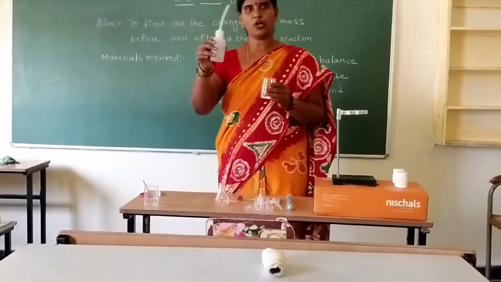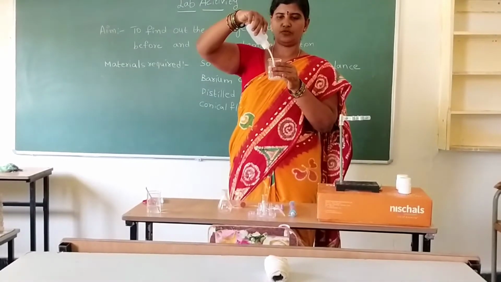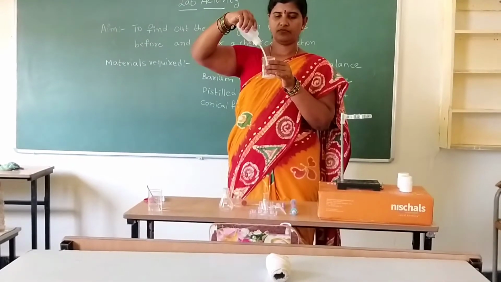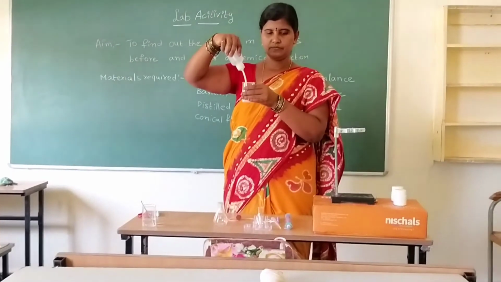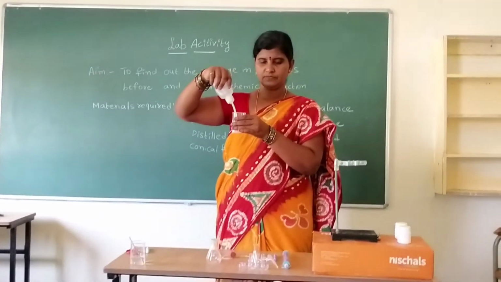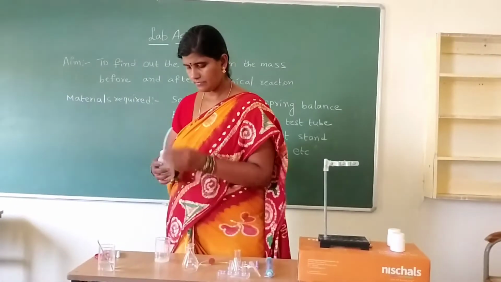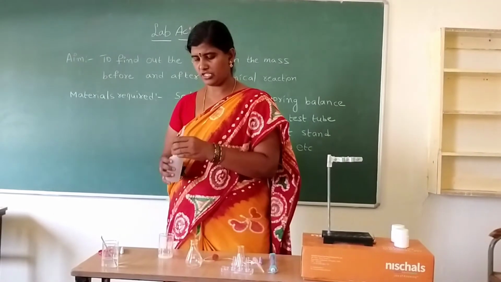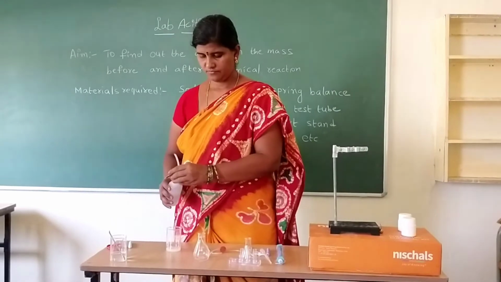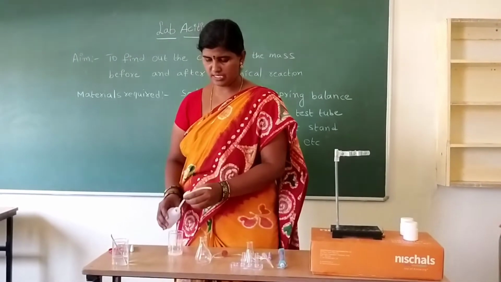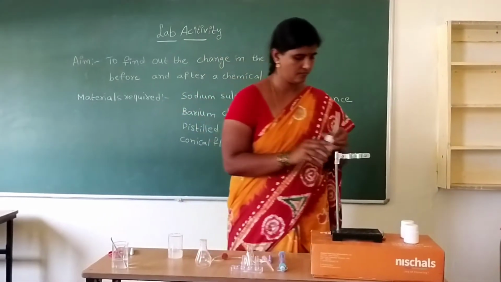Then again, by using the wash bottle, pour the water into this test tube. Mix the sodium sulfate solution. Okay. So here, the sodium sulfate solution is ready.